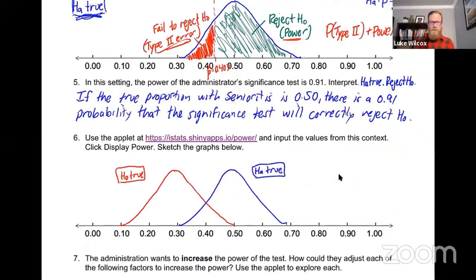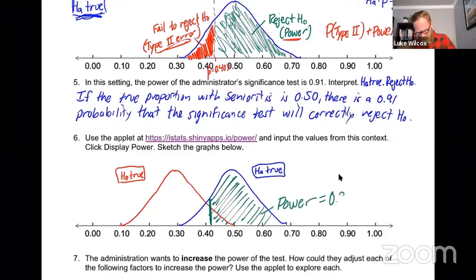And specifically now, we're trying to focus in on this idea of power. And the idea of power is this region right here that we're going to represent in green, which you see represented in the applet as being green. And currently the power is 91%. So we want to know, are there ways that we could increase the power? Which would be important to the administrators, right? Because if there really is a problem with senioritis at the school, they want to know about it so that they make the right decision and cancel spring break.